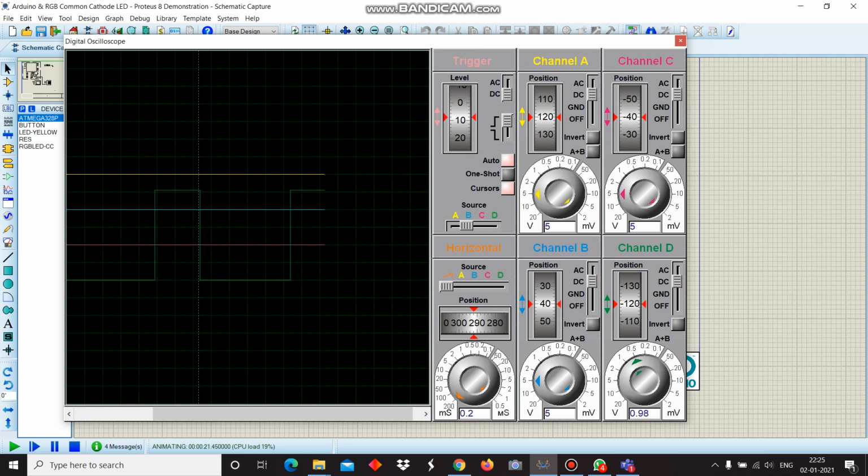Now, using these buttons, we can adjust the shape. Now here we can see the complete square wave.